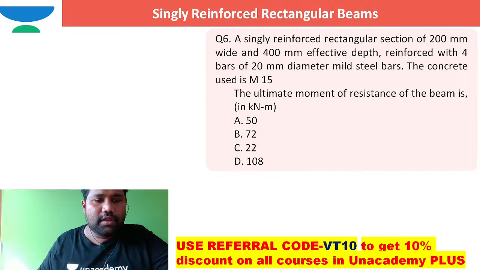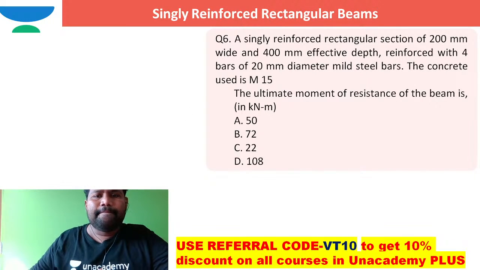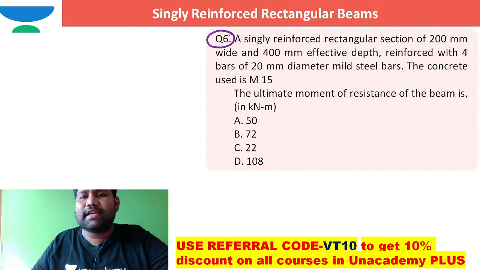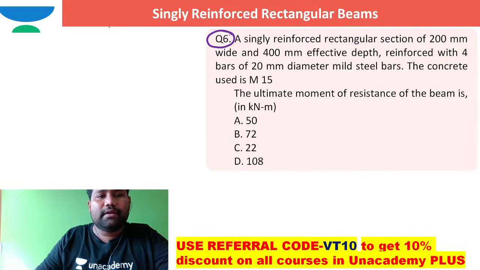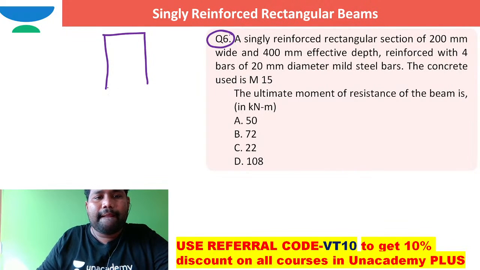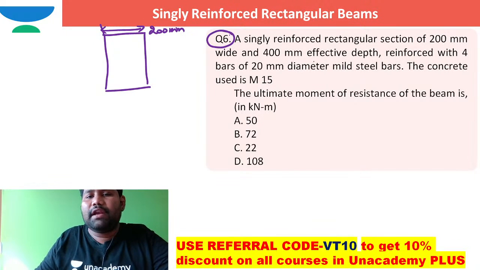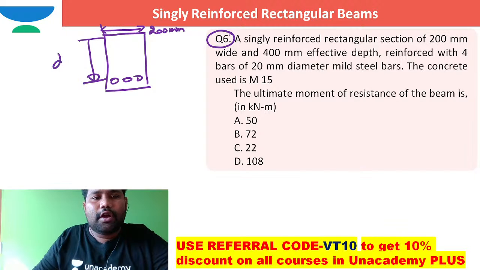Coming to today's session: a singly reinforced rectangular section of 200 millimeter width and 400 millimeter effective depth, which we call d, is 400 millimeter.